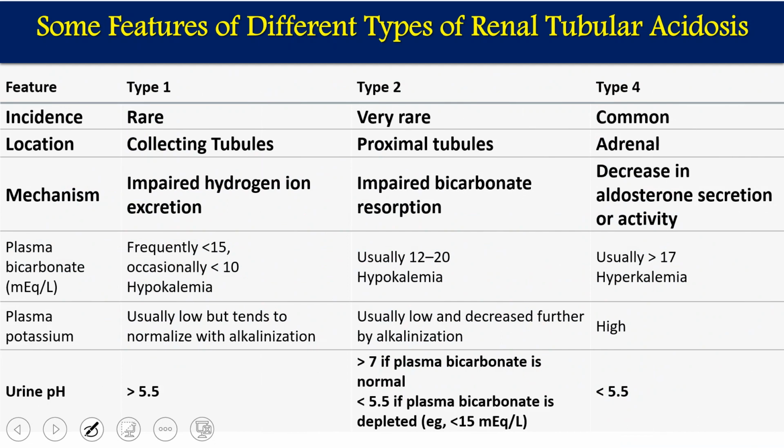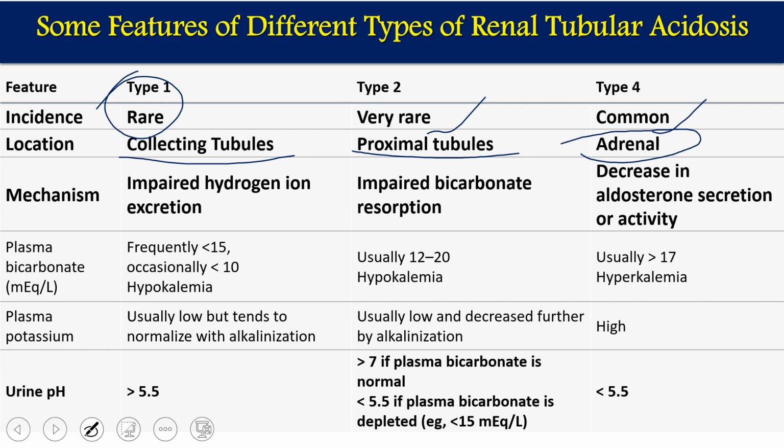Acidosis means pH will decrease, and the main things we should remember are highlighted. Type 1 occurs rarely, type 2 occurs very rarely, and type 4 is the most common type. As for locations, the acidosis mainly affects the collecting tubules in type 1, the proximal convoluted tubules in type 2, and the adrenal glands in type 4.